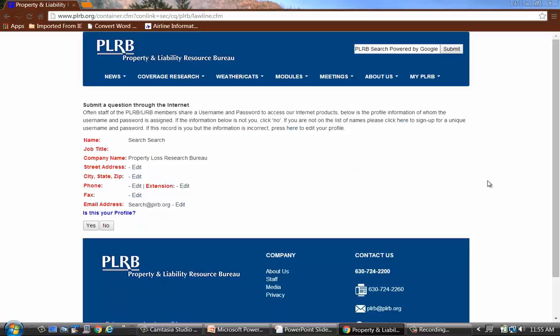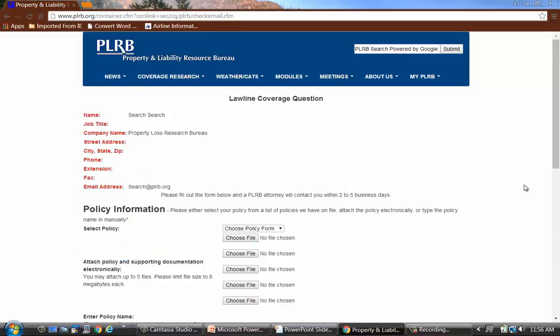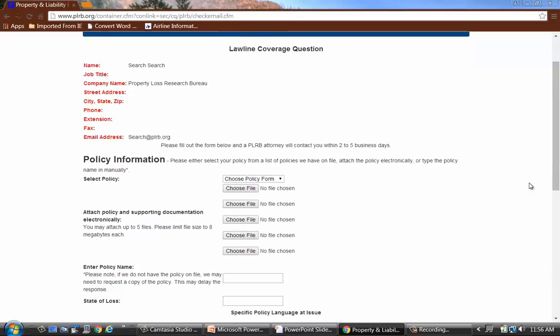First, what comes up is your contact information. We ask that you verify that because sometimes we might have a question to ask you. We might want to call you. So we click on yes, this is your profile. And then what comes up are some dialog boxes. If you're dealing with an ISO policy, you can open that up and choose a policy form.